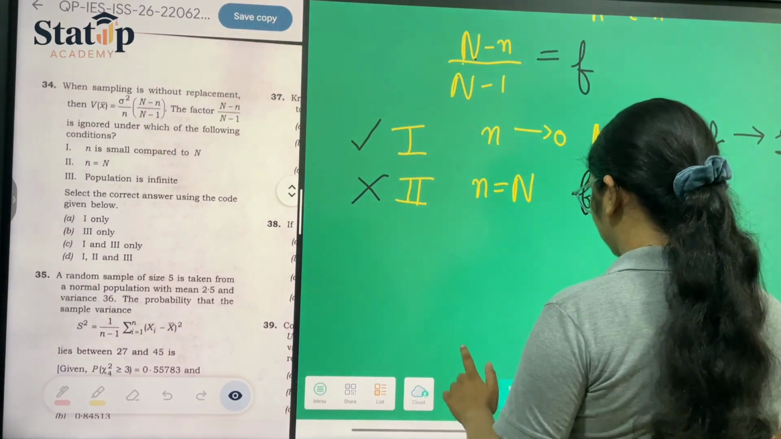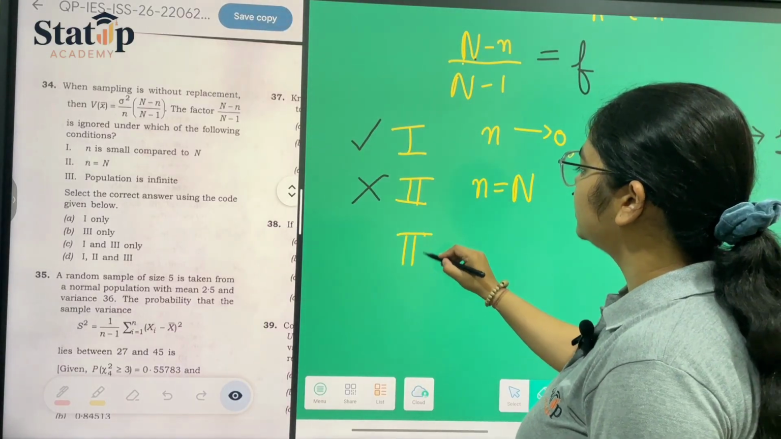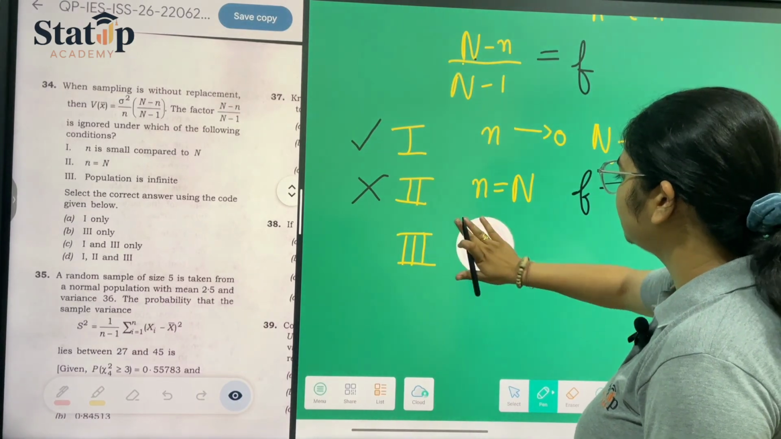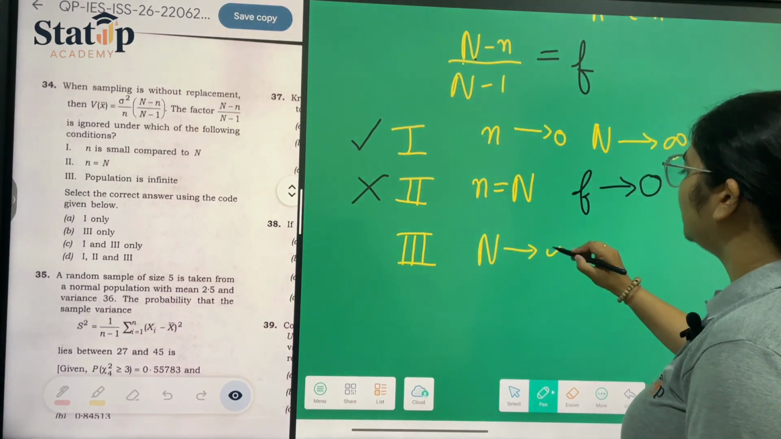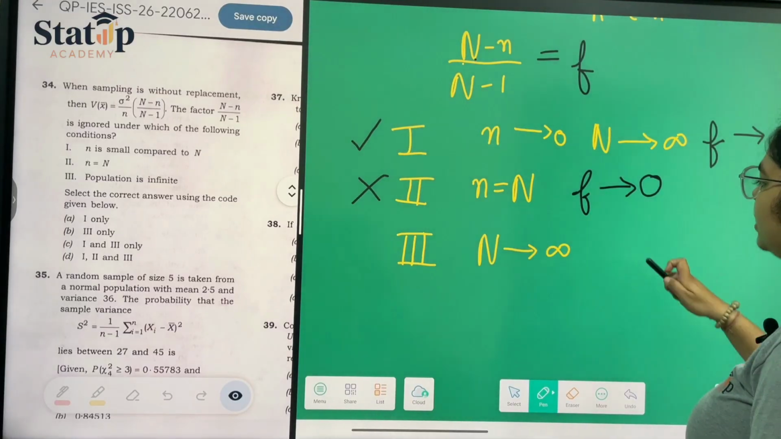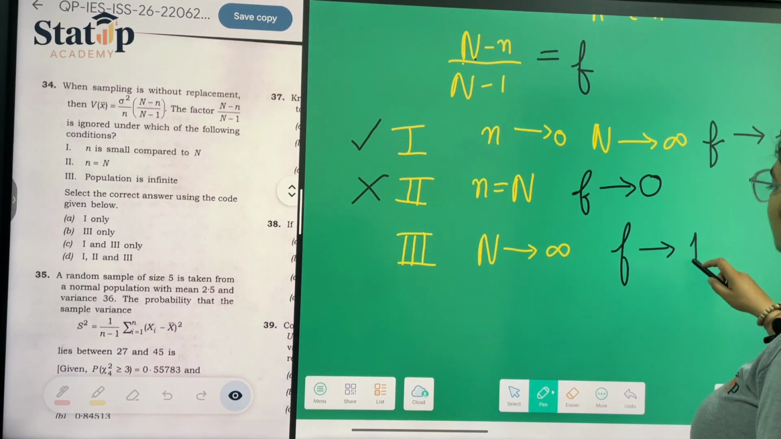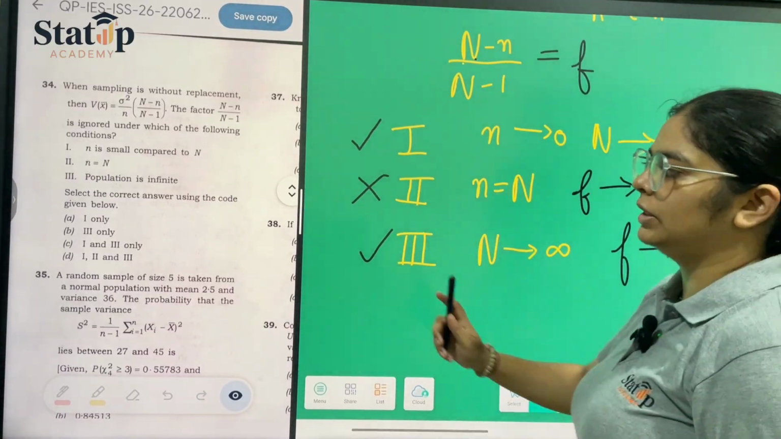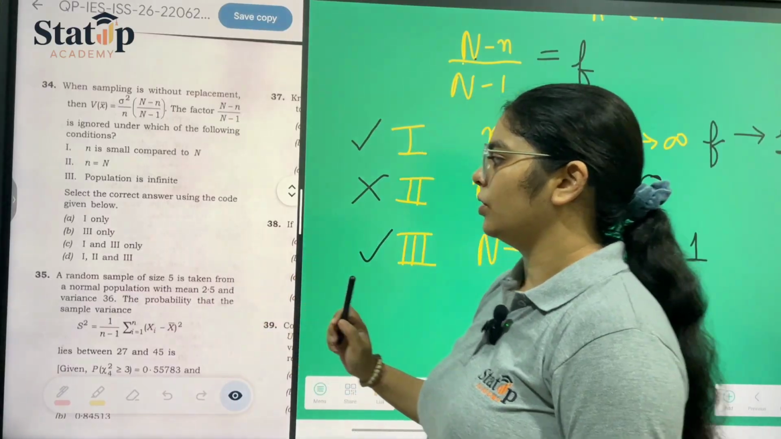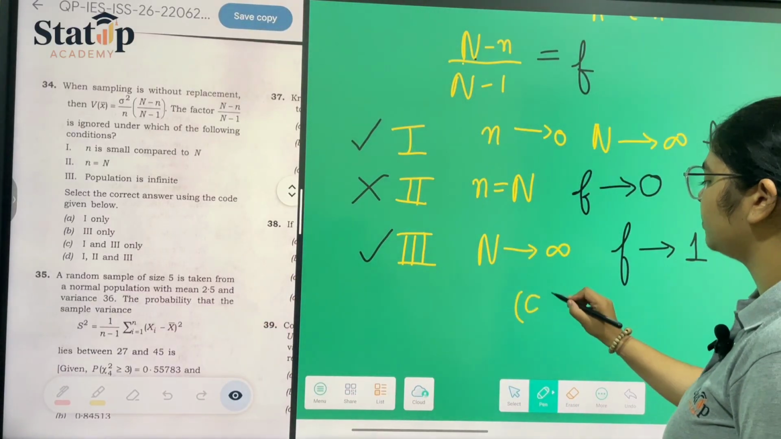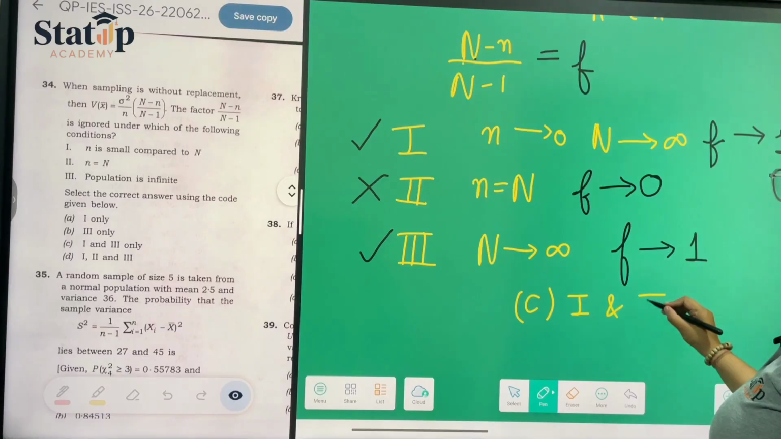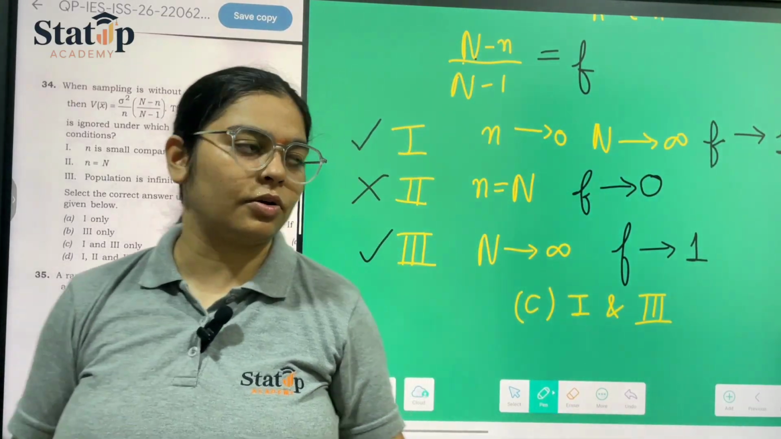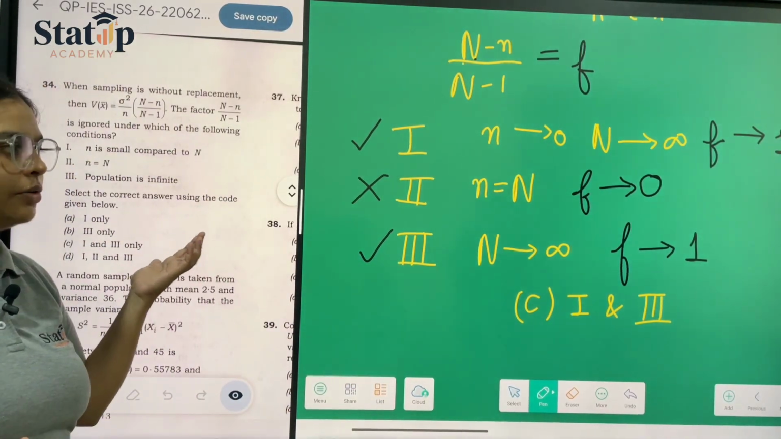Now moving towards the third statement, which states that the population is infinite. Population is infinite means capital N is infinity. We have seen this case beforehand. So here the finite factor will reduce to 1, so this statement is also correct. Hence statements 1 and 3 are correct. And what they have asked is to select the correct answer using the code. 1 and 3 is option C. Just by looking at this question, you can solve it. I am explaining the whole of it because I have to explain it to you.